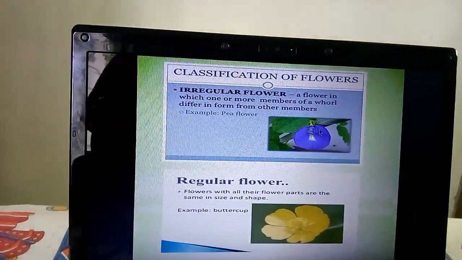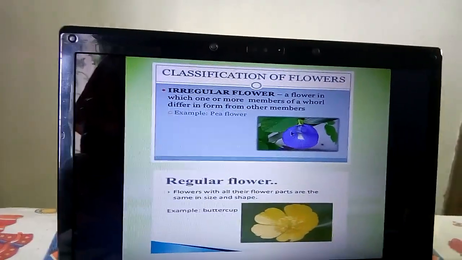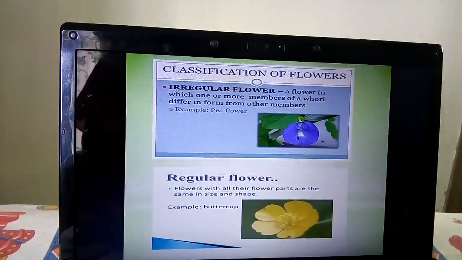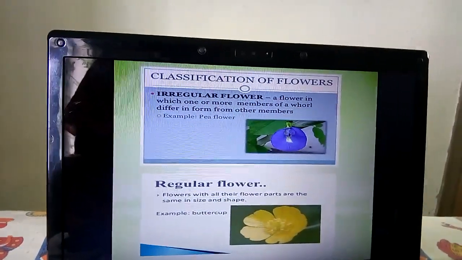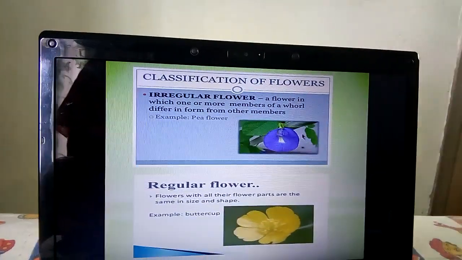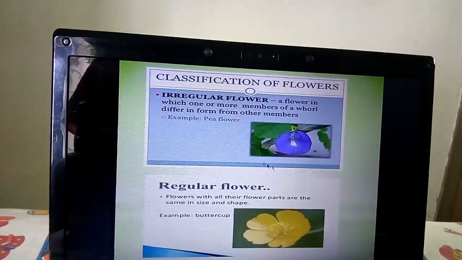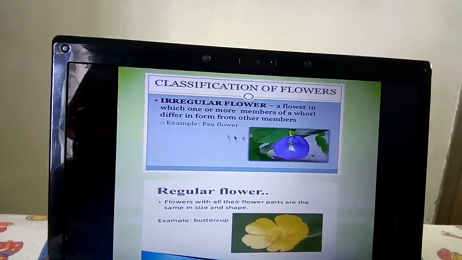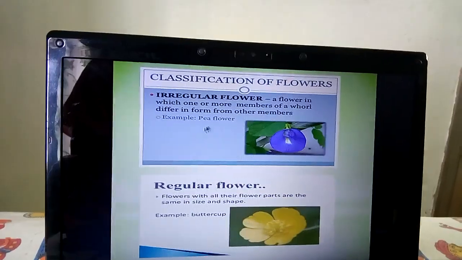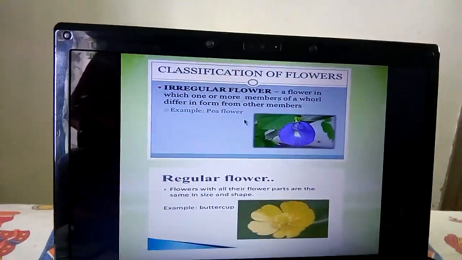Here this flower is known as Aparajita flower. It is very common to us. When we see the petals of this flower, each and every petal is completely different from each other. So this kind of flower is known as an irregular flower. It means sepals and petals are of different shape and size. Another example is the pea flower.